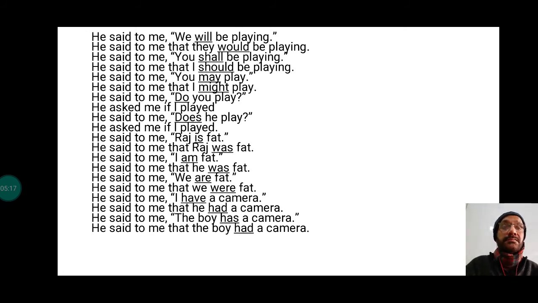Does he play? becomes if he played. Rest are the examples you know. Is, am, are change into was, were, and those are the examples provided here.